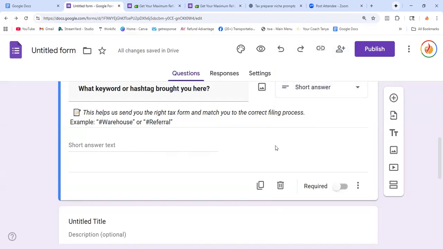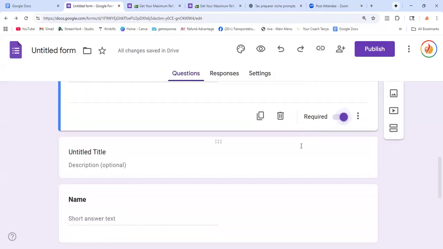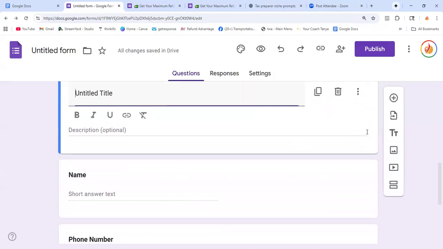Otherwise you just leave it short answer and, as ChatGPT said, make it required. That's what it advises.